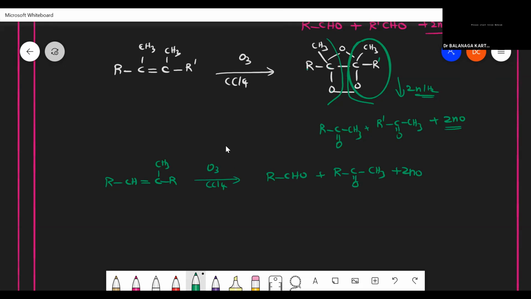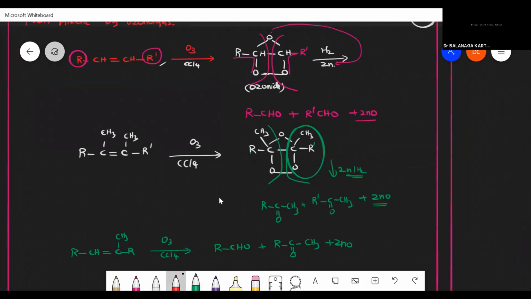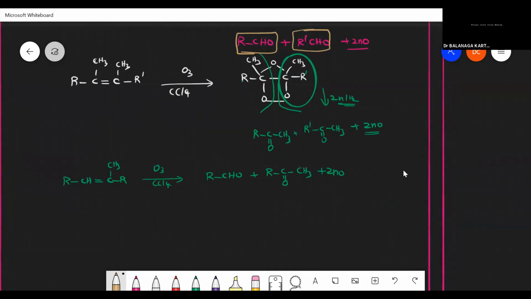So it's a very simple trick. While you look at the reactant, you can write the product. Just ozonolysis is given and alkene is given. No need to worry. Just break the bond and put one O here and one O here. That's your product. RCHO, yes, I got RCHO. Here R dash CHO, yes, R dash CHO. Likewise, here also the same thing. Just break the bond, put one O here, put one O here. This is a trick, it's not a mechanism.